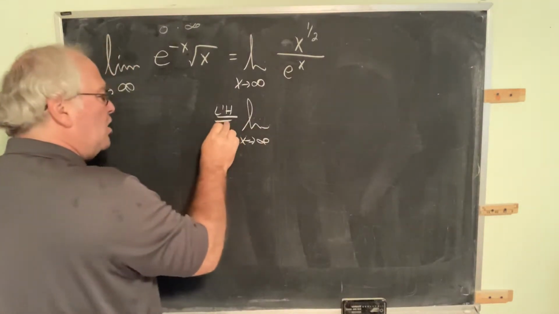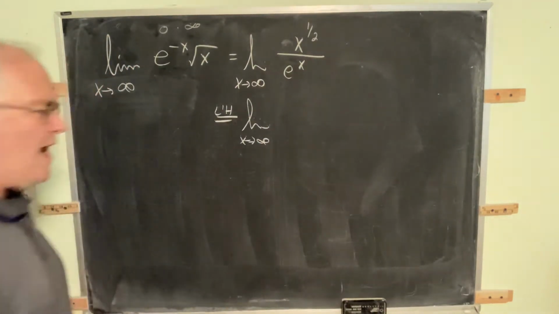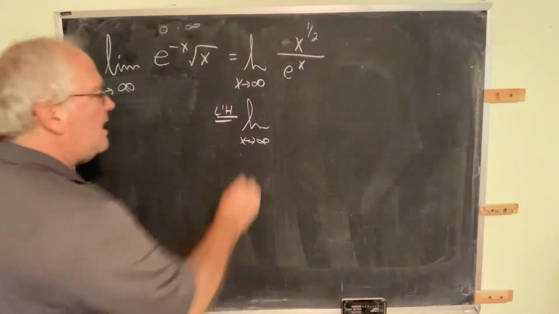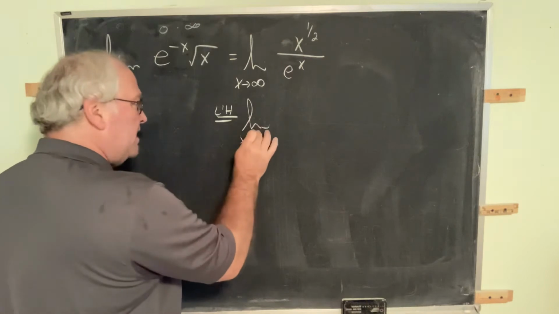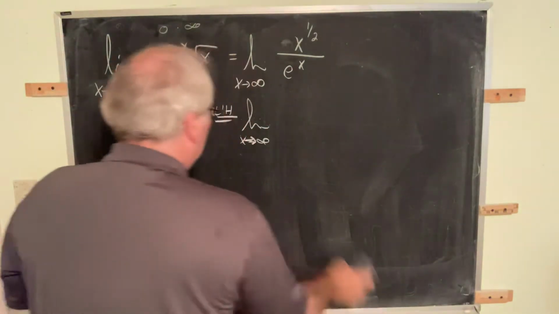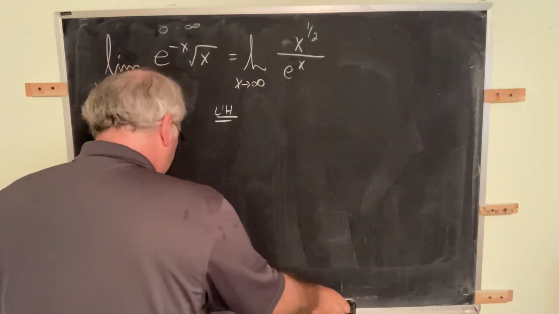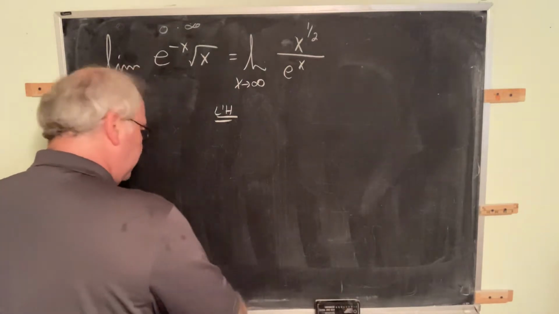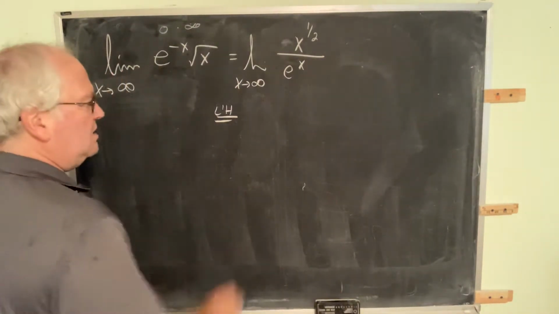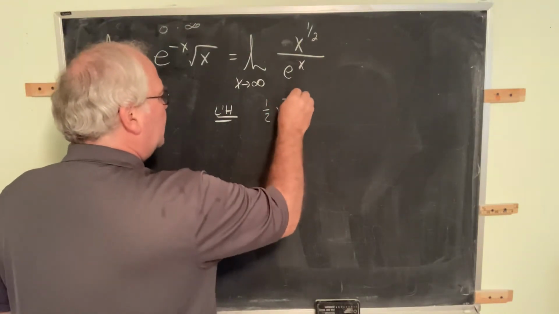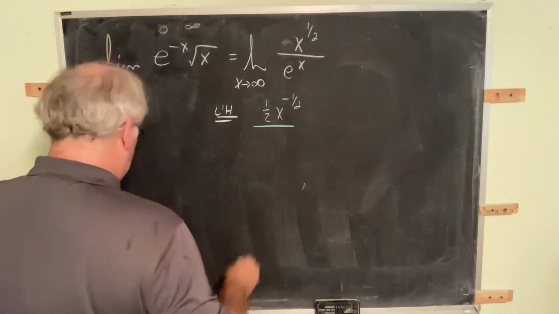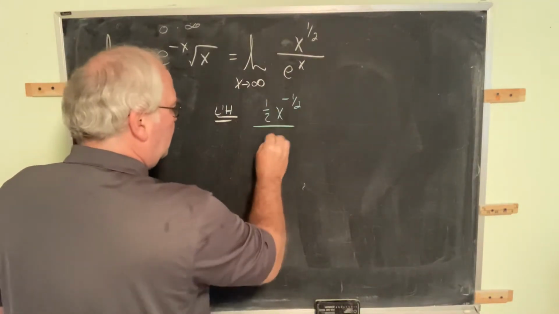Remember that when you apply L'Hopital's rule, the very next thing you write is LIM. If this LIM is not present, then this is wrong. What I'm going to write here, what comes up here in blue, is going to be incorrect. This is 1/2 x to the negative 1/2 over e to the x.